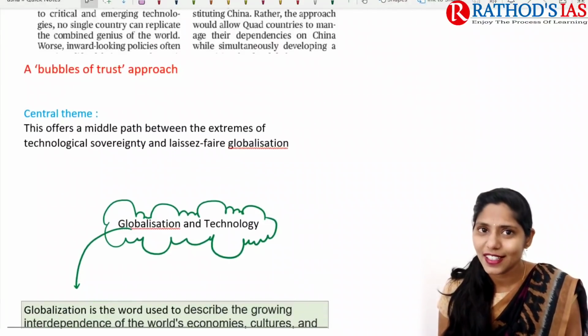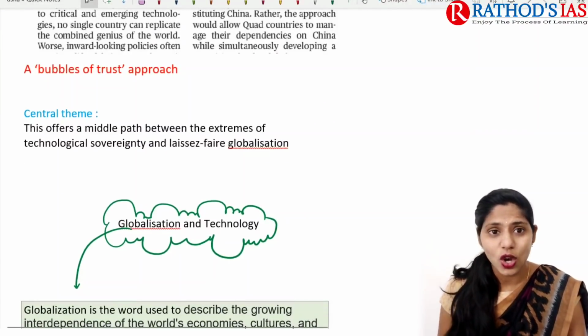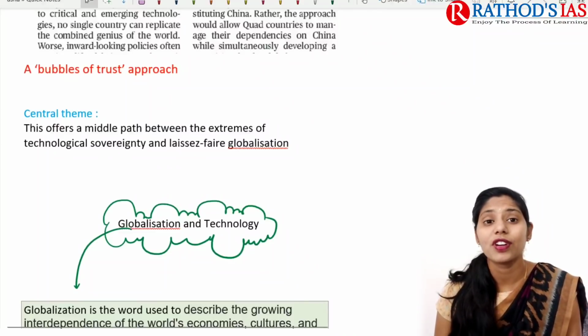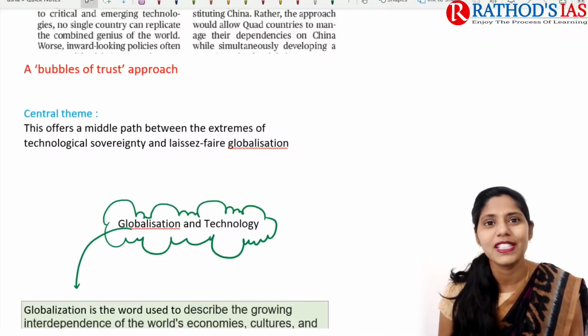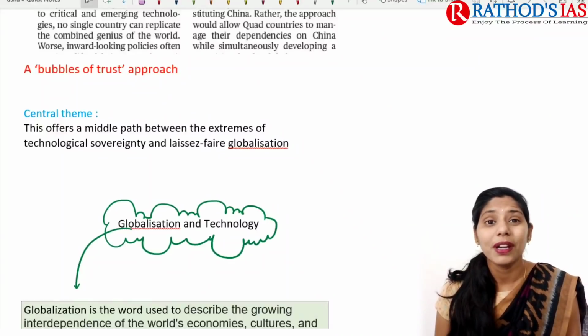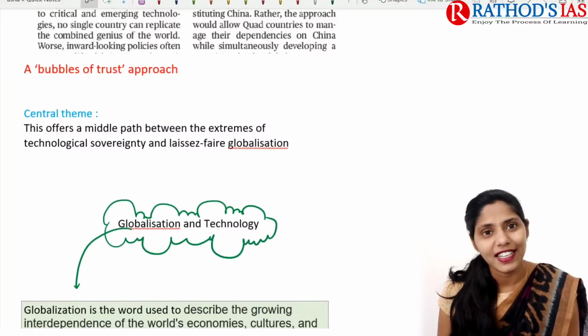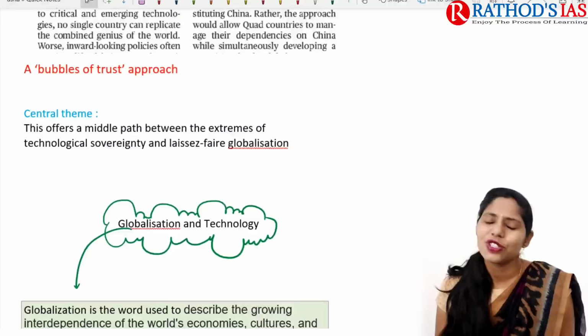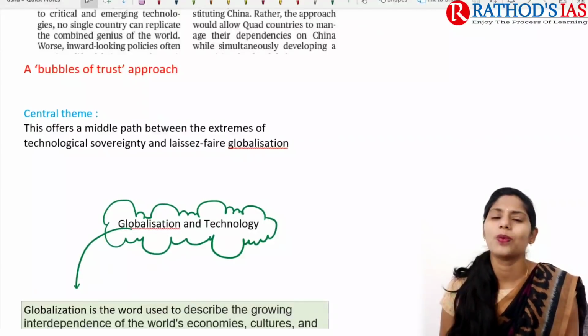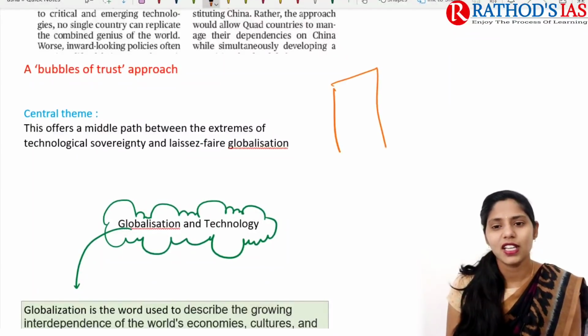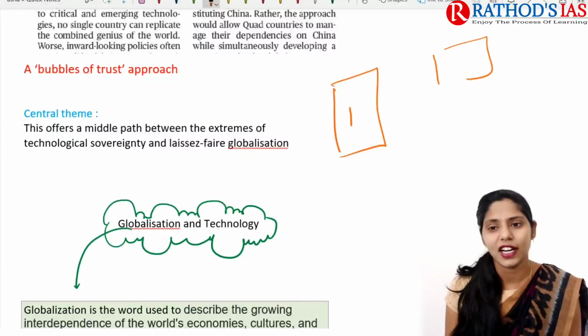If you see the central theme, it mainly says that this bubbles of trust approach offers a middle path or median path between the extremes of technological sovereignty and laissez-faire globalization. So here you need to understand what globalization is. For example, let us take country 1 and country 2.